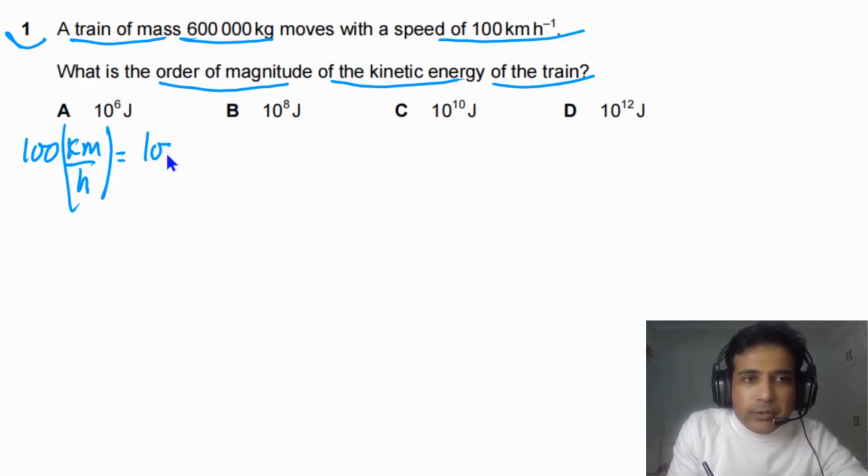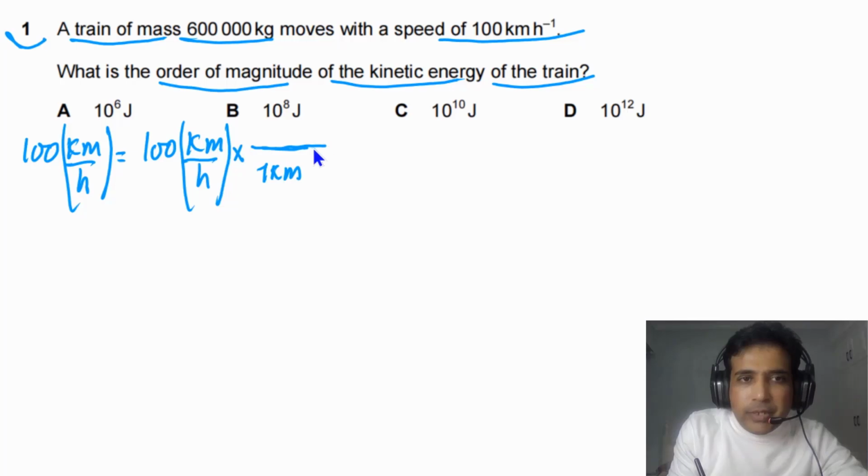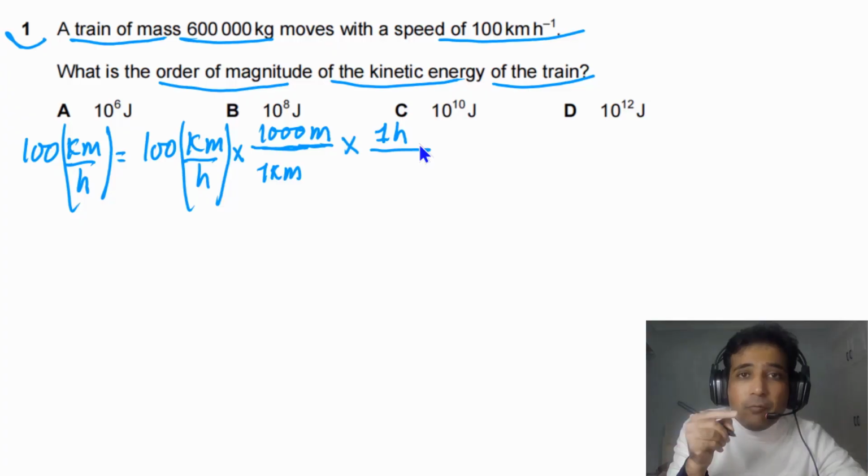We write 100 kilometers per hour and multiply it by 1 kilometer in the denominator, so we can get rid of kilometer with kilometer, and 1 kilometer is equal to 1000 meters. We need to get rid of hours, so we divide by 1 hour, and 1 hour has 3600 seconds.